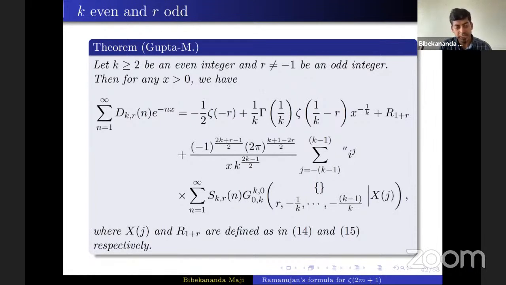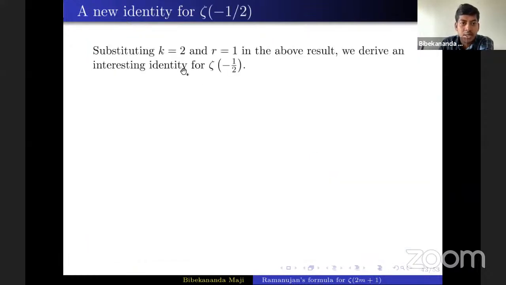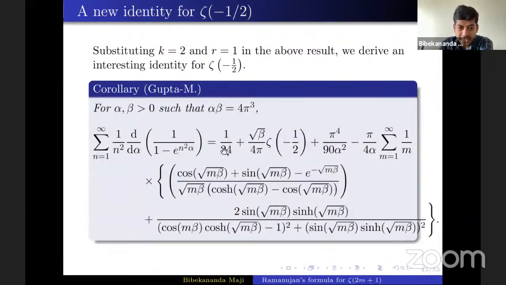We indeed mentioned one result for R equals -1. It's almost similar, but there are slight changes there. Interestingly, if we put K equals 2 and R equals 1, then we get a new identity for zeta at -1/2. If we substitute K equals 2 and R equals 1 in the previous result, we get this. This identity we have written in a form similar to Ramanujan's formula for zeta at 1/2.